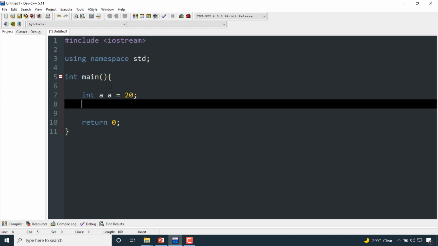I am writing some incorrect identifiers, and we want to know what error comes if we enter wrong identifiers.